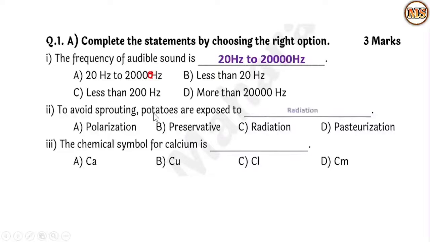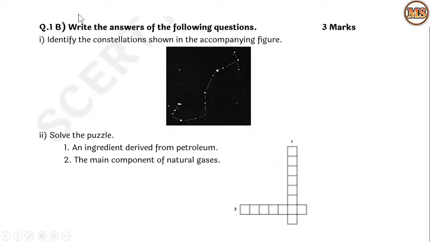Then the second one, to avoid the sprouting, potatoes are exposed to dash dash. So the answer is radiation. To avoid the sprouting of potatoes, these potatoes are exposed to radiation, or gamma radiation. The third one, the chemical symbol of calcium is Ca. Then we proceed to the next question.